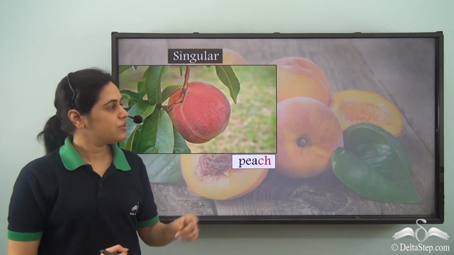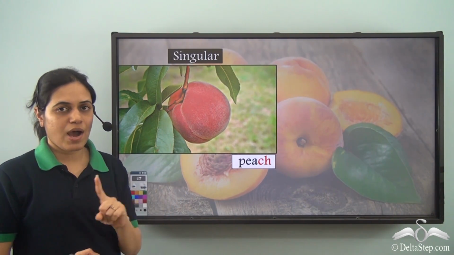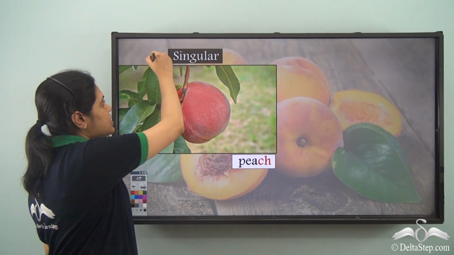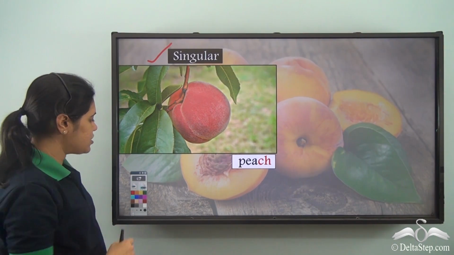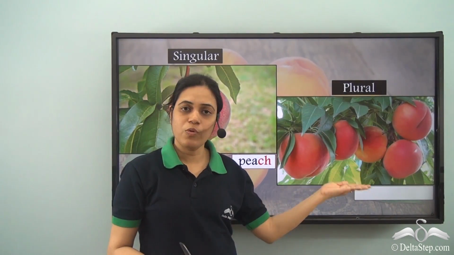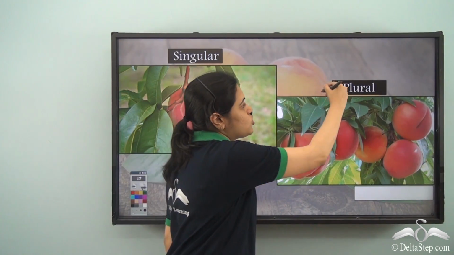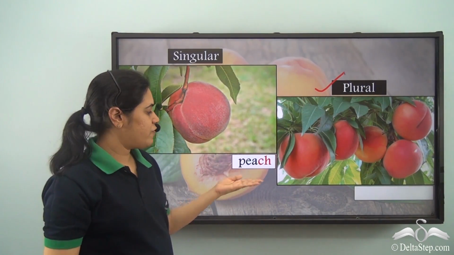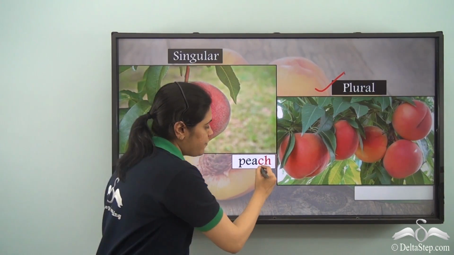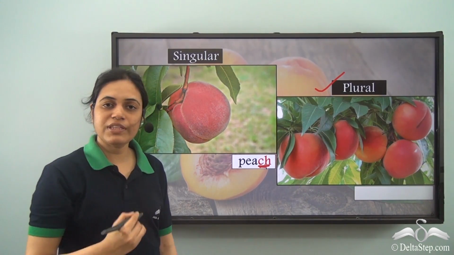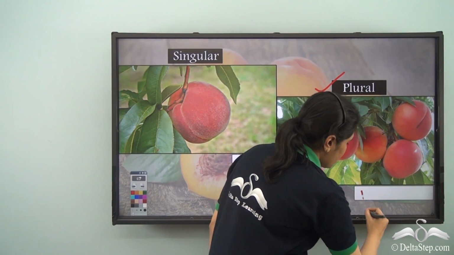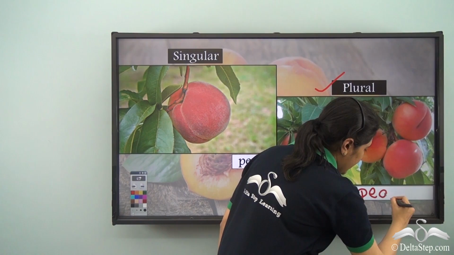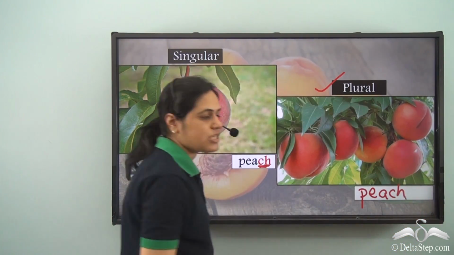So peach, this is a peach, one single peach, singular, and over here more than one peach, so plural. What will be the plural form? If you see, it ends with ch, so p e a c h.